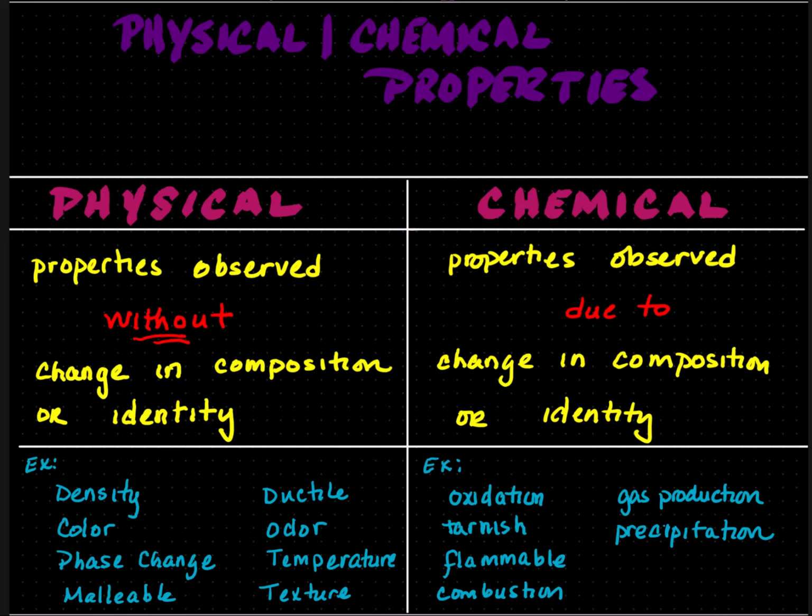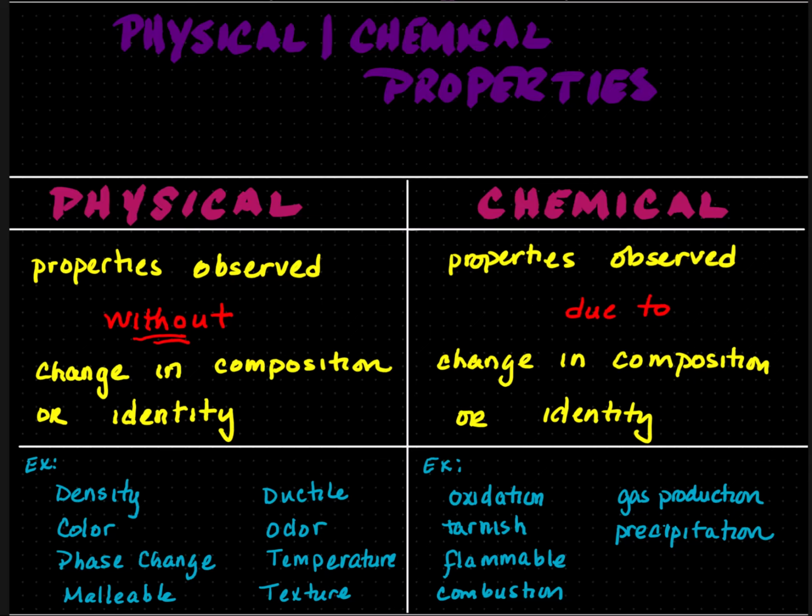Malleable is another property. Malleable means pounded into thin sheet. If I crumple aluminum foil and then I flatten it back out, it's still made up of aluminum. Ductile means pulled into thin wires, so I could take any piece of metal and pull it into thin wire, and that is the same property. Odor is smell. Temperature is another one that can be physical or chemical. If I add heat to ice, it melts, so that is a physical property here.